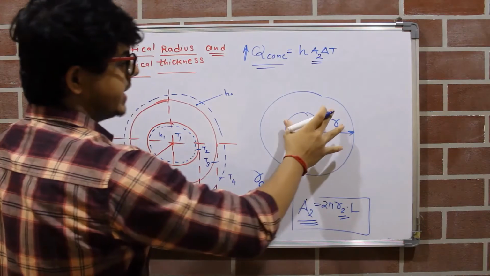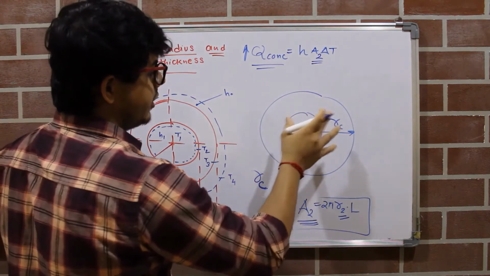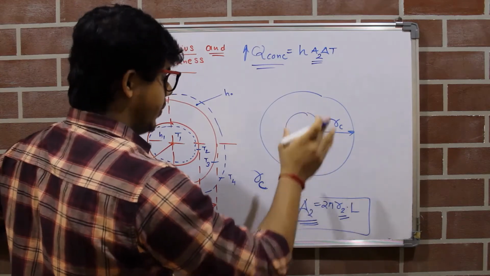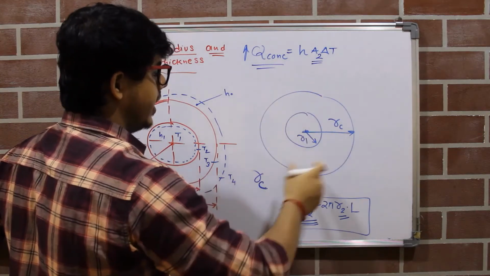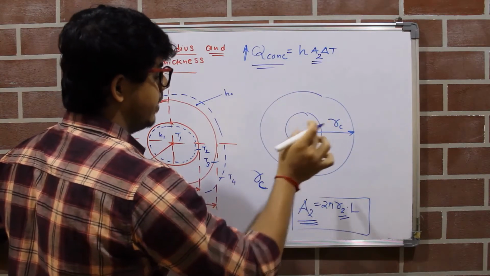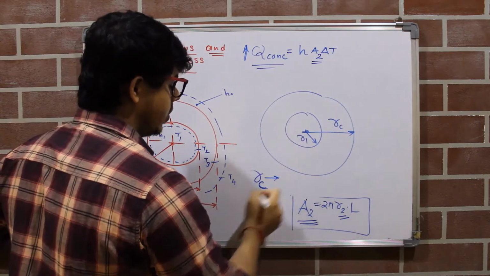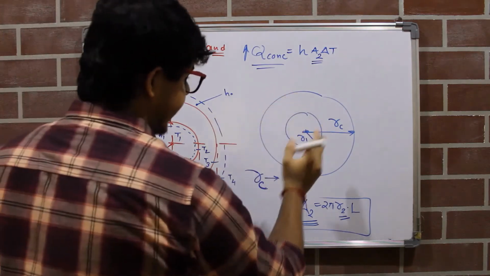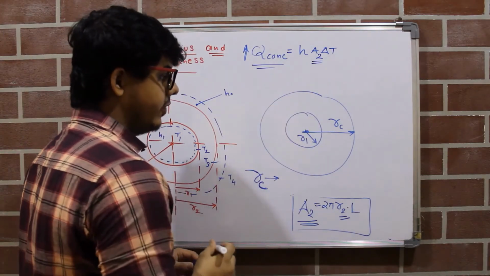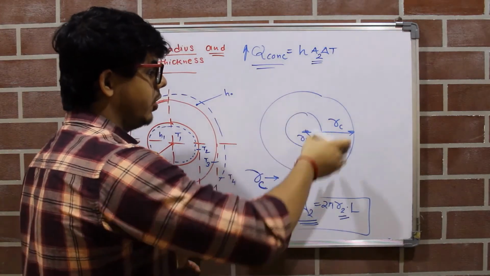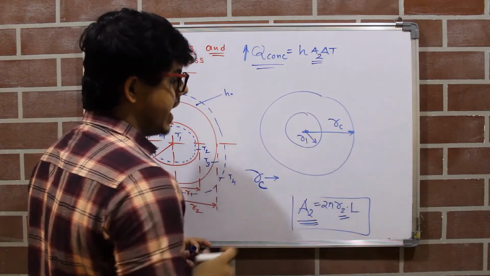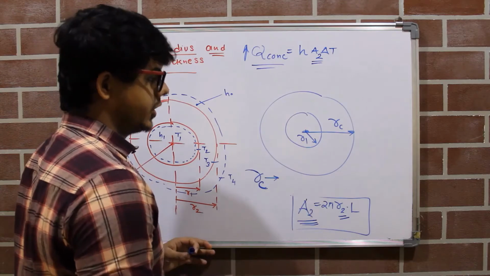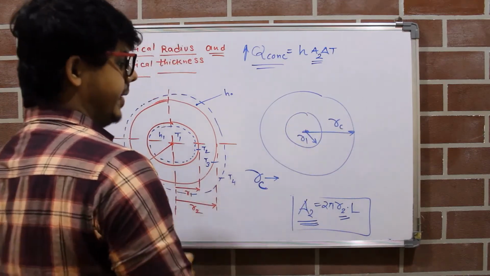So now you can see this is a pipe, and on this pipe we had added a particular amount of insulation, and our outer radius of this pipe has become equal to RC. So at this radius RC, when we had added a particular amount of insulation up to RC, we can notice that we are having maximum heat loss.